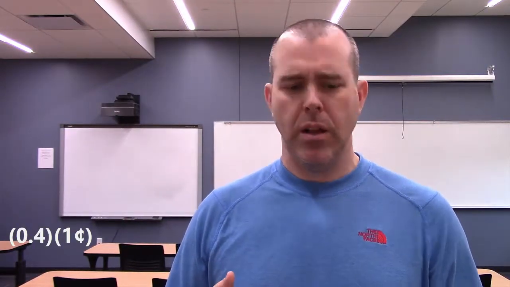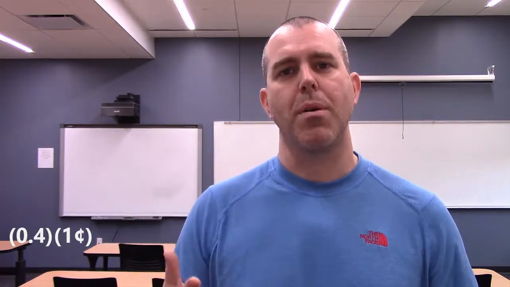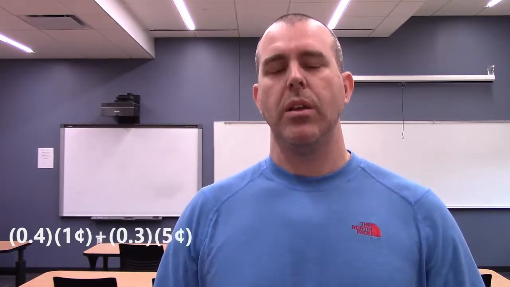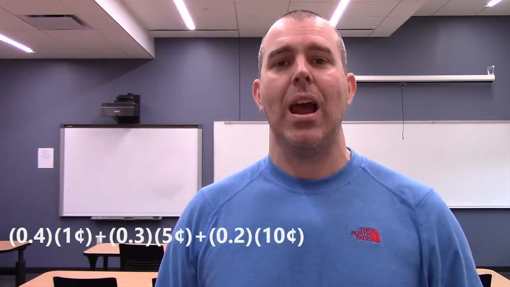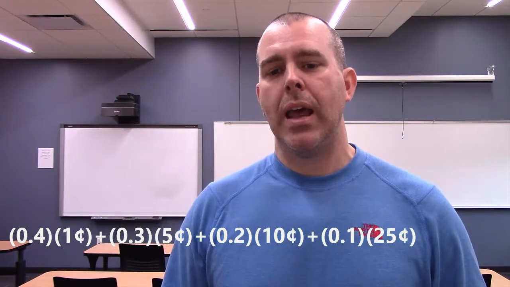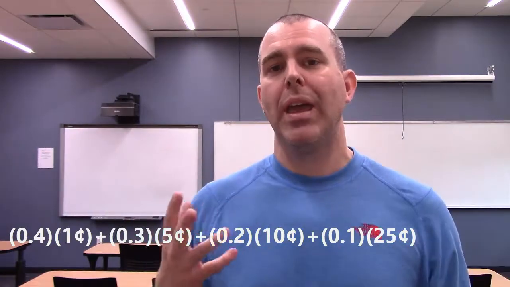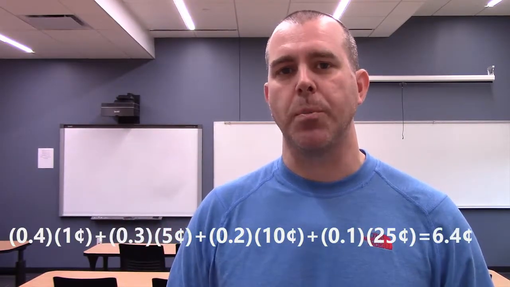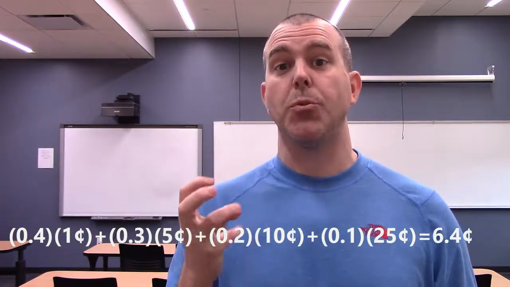Same thing for the nickel. We've got 3 of those, so their probability is 3 out of 10, 0.3. So we multiply that by its value. Same thing for the dime and the quarter. And so when we're done, we add all that up, and we get 6.4 cents. So that is called the expected value.